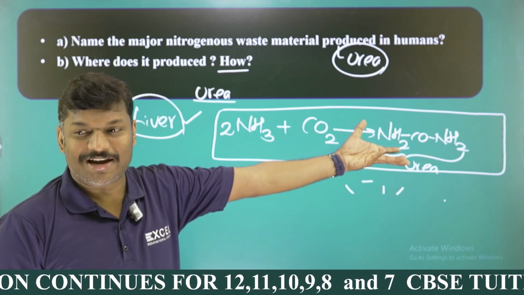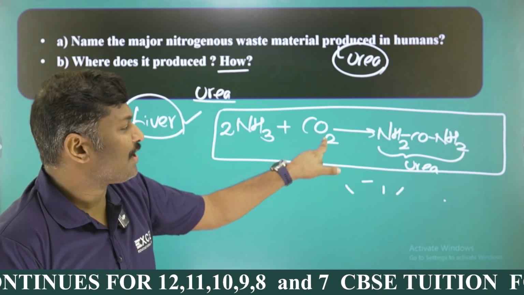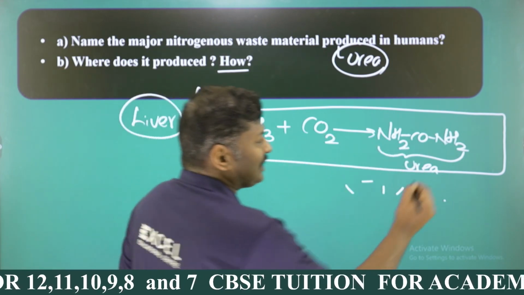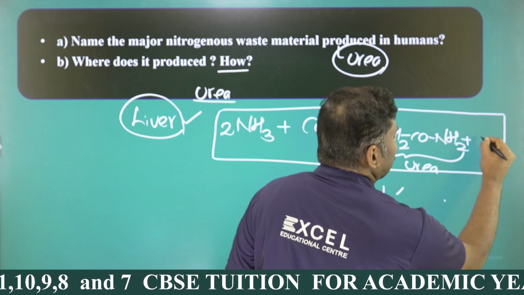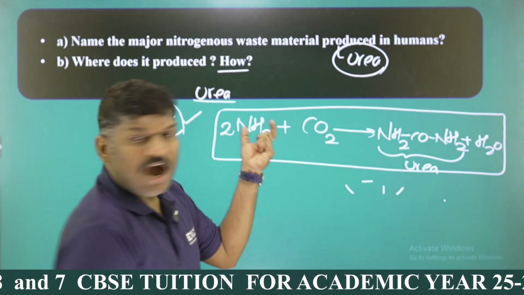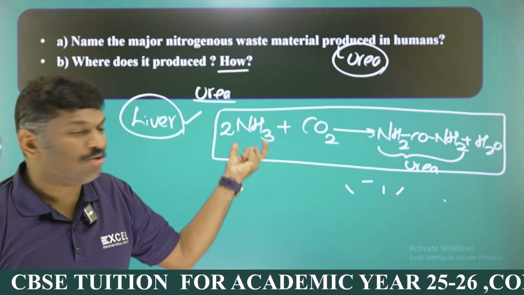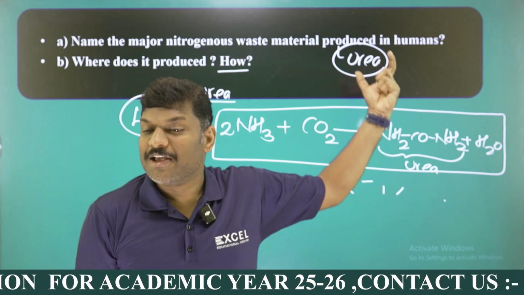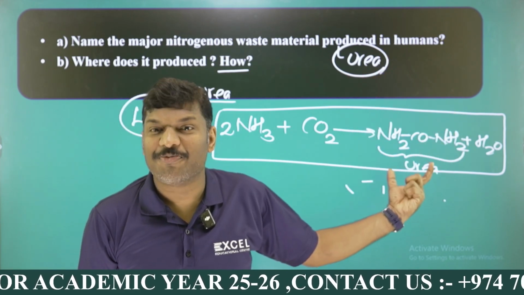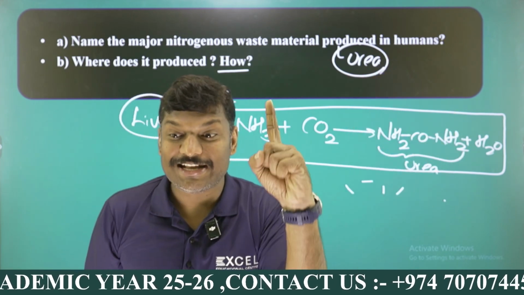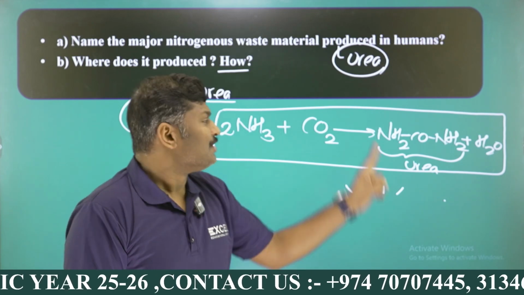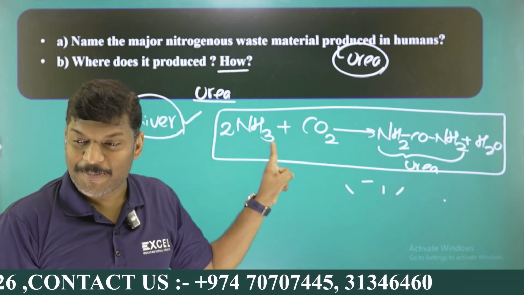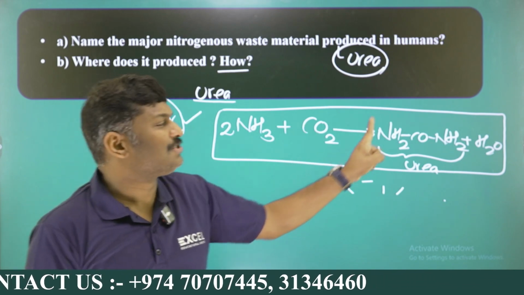Now also it is not balanced, you can see. There are 2 oxygen here, but there is only 1 oxygen here. So that's why NH2CONH2 plus H2O. Two molecules of ammonia combine with 1 carbon dioxide to form urea plus water. What is the chemical formula of urea? NH2CONH2. Ammonia and carbon dioxide combine to form urea and water.